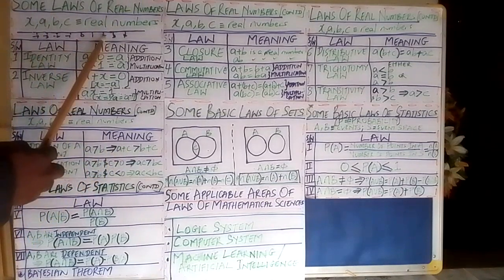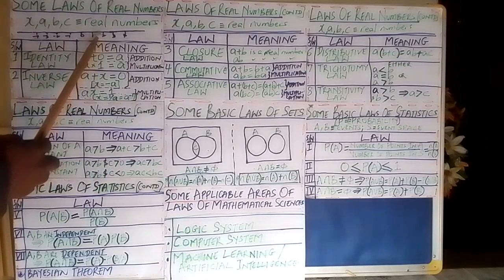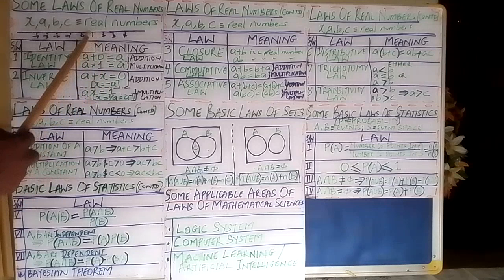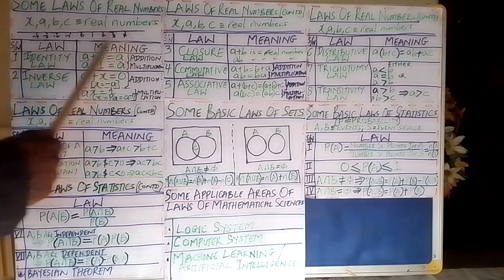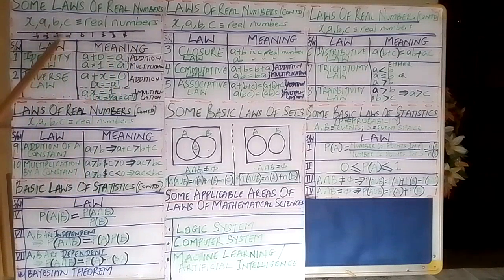So A times 2, 2 times 2, I'm going to get 4. B, which is 1, 2 times 1 is going to be 2. So we can see that 2 times 2 will always be greater than 1 times 2. So this will always be satisfied. But when C is less than 0, that is, C is now a negative number, you know, we picked C here as a positive number. If it is negative, the reverse will be the case.